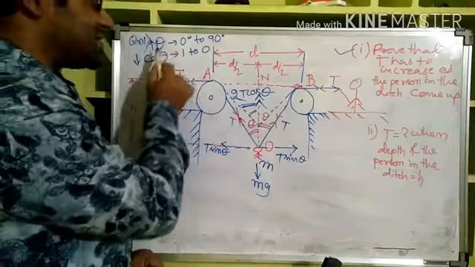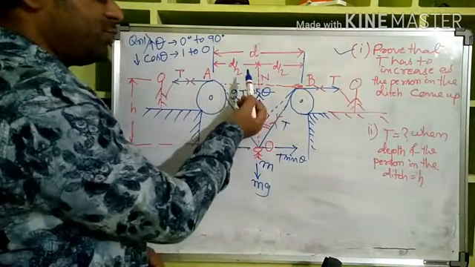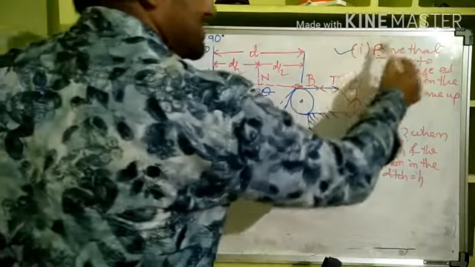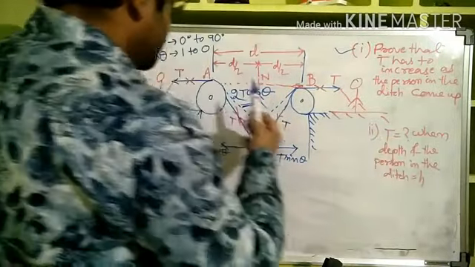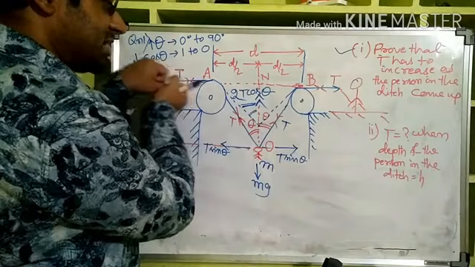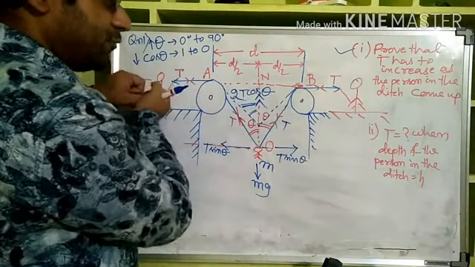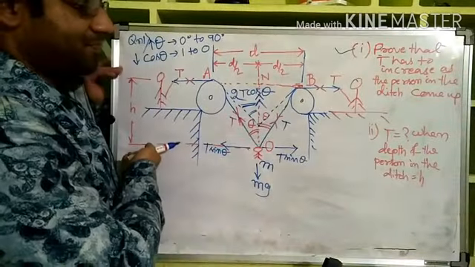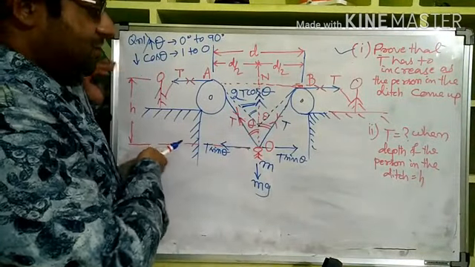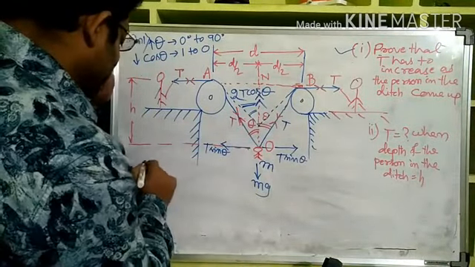So explaining this, analyzing this nature of 2T cos theta is the answer to the first part. But what is the second part? What is the tension? With what force do the friends have to pull, at the point when the depth of the person is h? So from the triangle